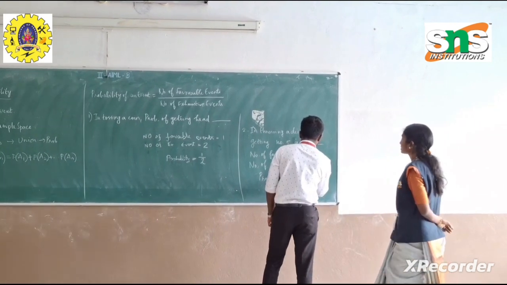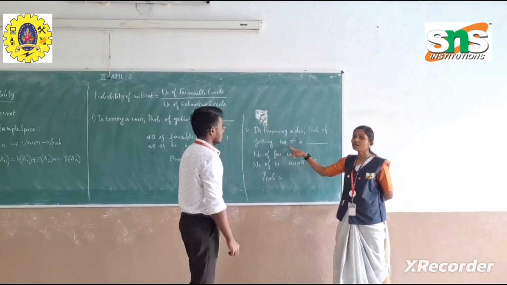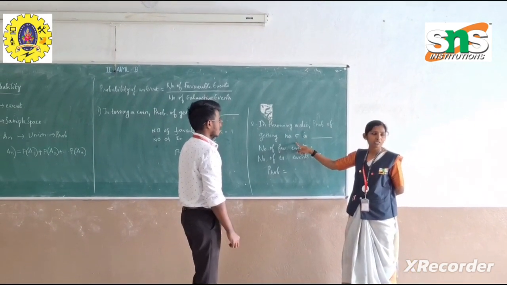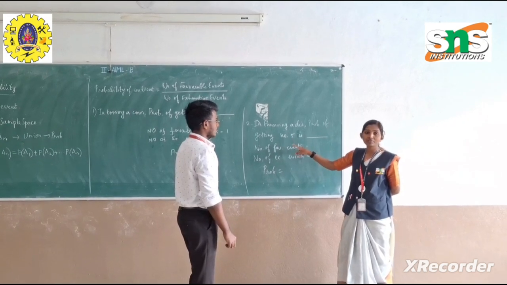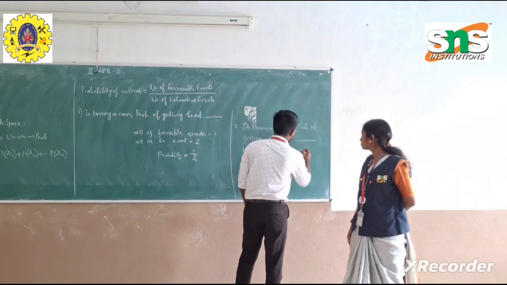It will be 6. And what is the question given? You are going to find the probability of getting a number 5, number 5 alone. So what will be the favorable events? Number of favorable events? 1. Only 1. So you have to write it as 1.